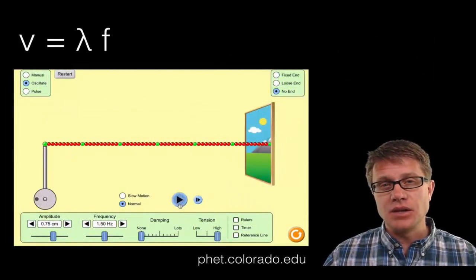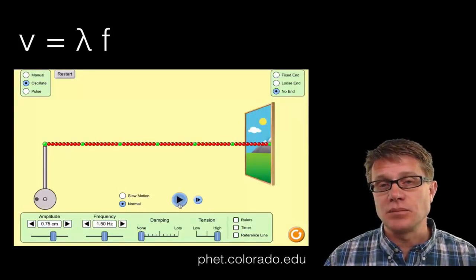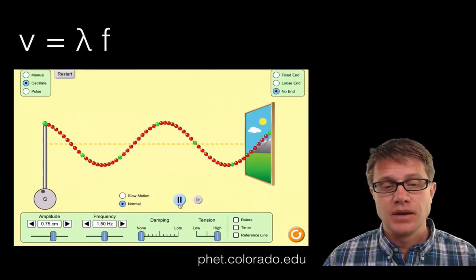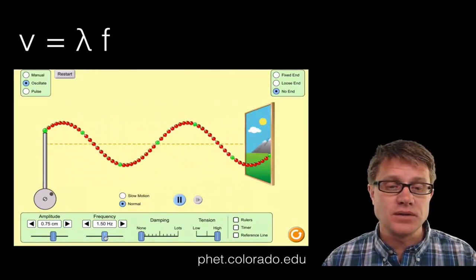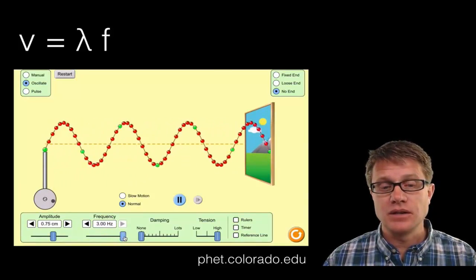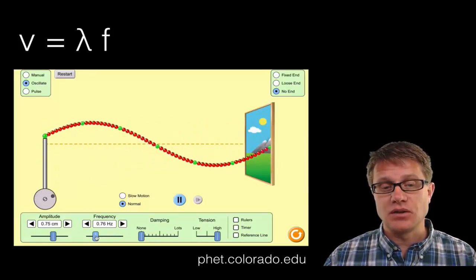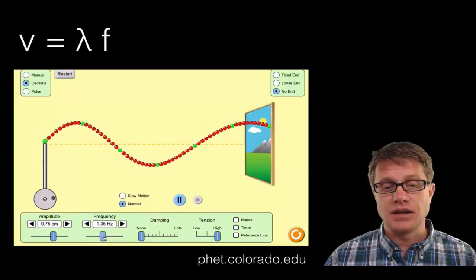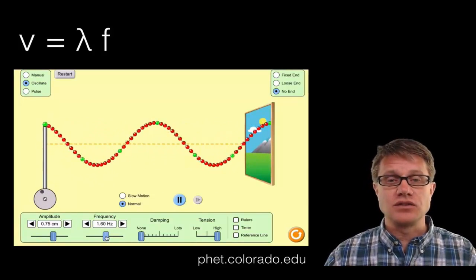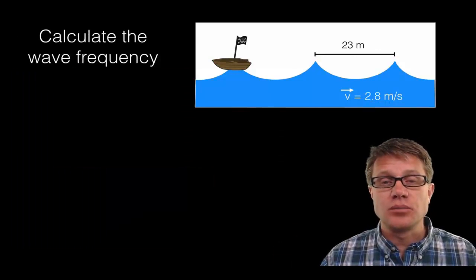Now let's say we keep the medium the same. Let's say we keep the tension and everything the same. What's going to be the relationship between the wavelength and the frequency of the wave? And so let's just start it going. And what I'm going to do is vary the frequency. And so as I increase frequency, what happens to the wavelength? You can see it decreases. As I now decrease frequency, what's happening to the wavelength? Now you can see the wavelength is increasing. So again, the medium determines the speed of the wave, but then there's this relationship between the wavelength and the frequency.